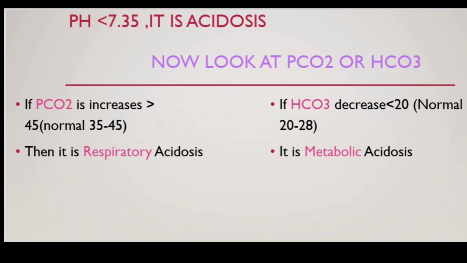Let's suppose pH is less than 7.35, so it is acidosis. The second step is to look at PCO2 or HCO3. If PCO2 is increased, greater than 45, then it is respiratory acidosis. If HCO3 is decreased, less than 20, then it is metabolic acidosis. In respiratory acidosis PCO2 will be increased, and in metabolic acidosis HCO3 will be decreased, with the other parameter normal.